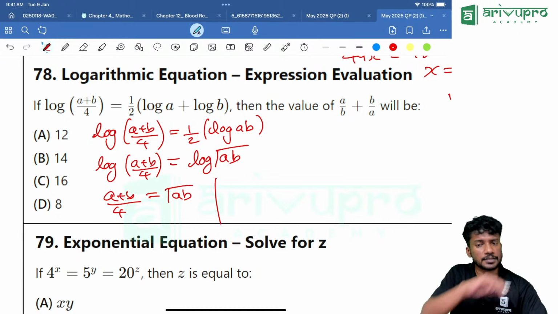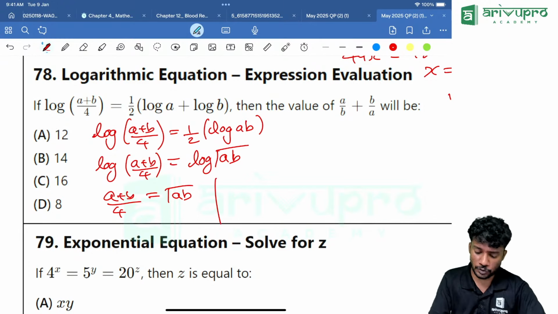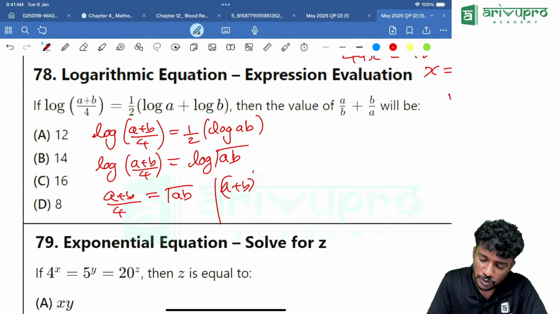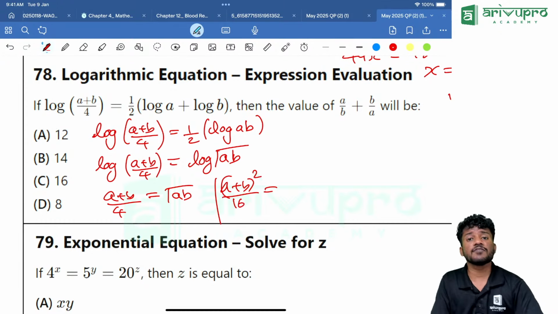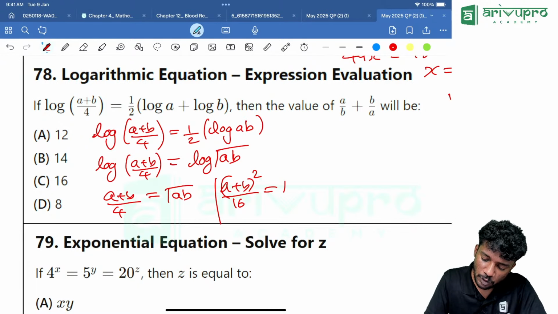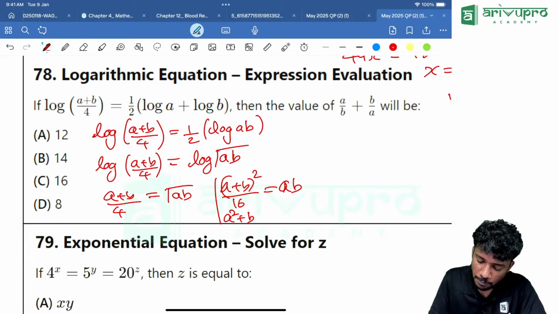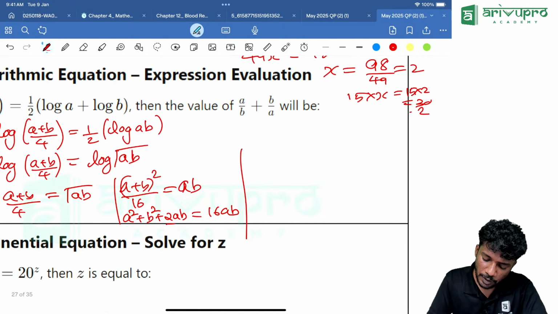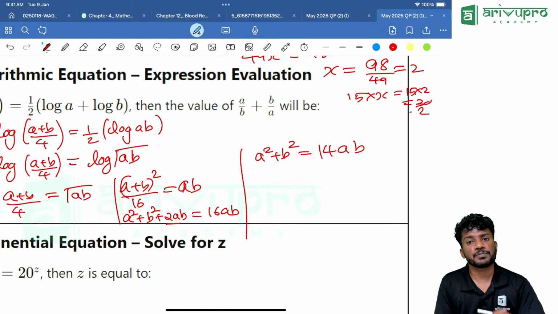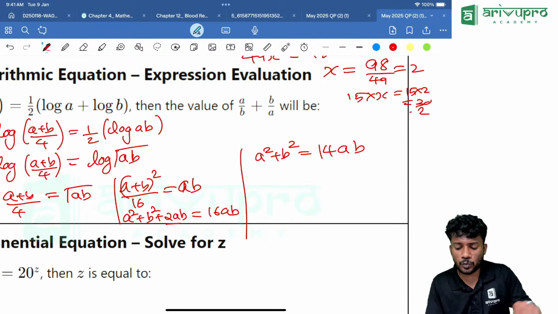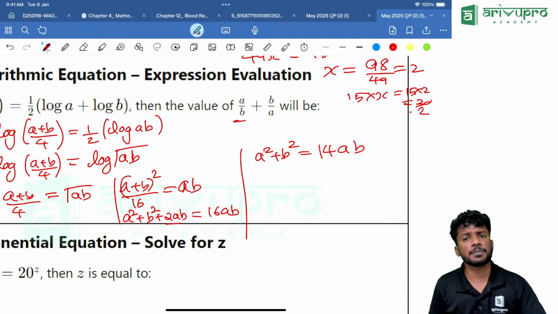We need to eliminate this root. How will you eliminate? Square on both sides. That means (a plus b) the whole square divided by 16. Why 16? 4 square is 16, equal to ab. Cross multiply and open the bracket. (a plus b) the whole square is a square plus b square plus 2ab. A square plus b square plus 2ab is equal to 16ab. From this, if I just take 2ab to the other side, that means a square plus b square is equal to 14ab. Now we need to divide the entire thing with ab. Then you will get the value of a by b plus b by a.